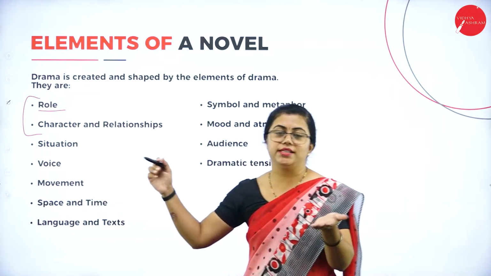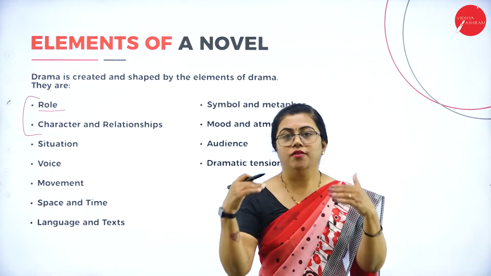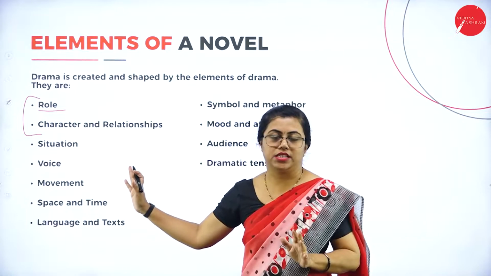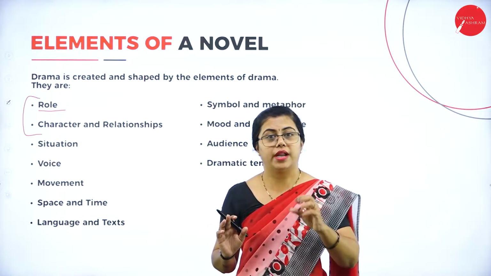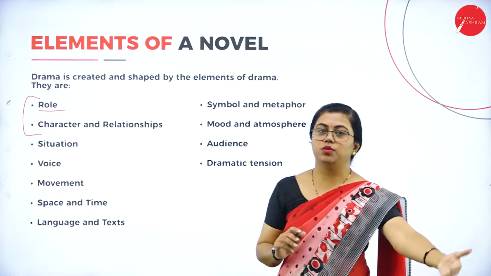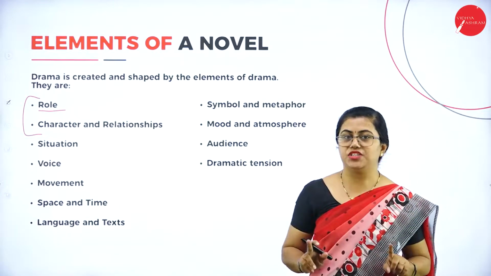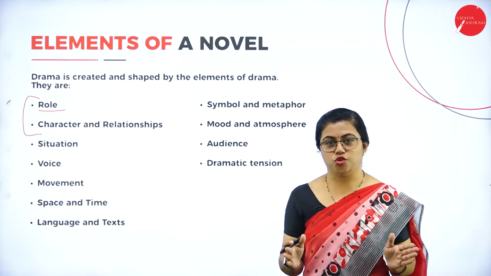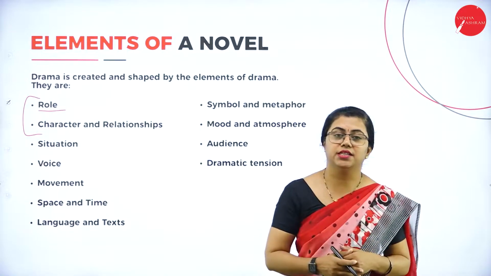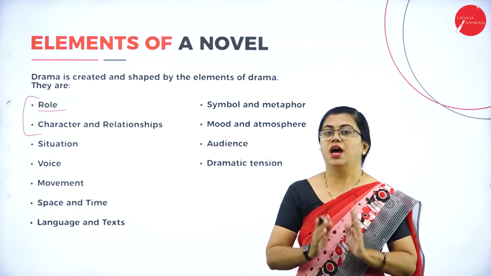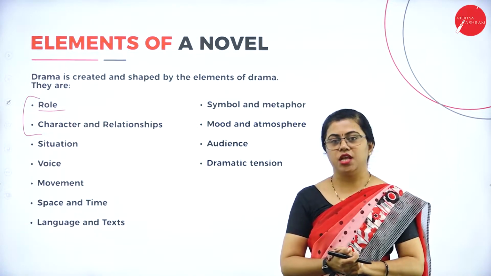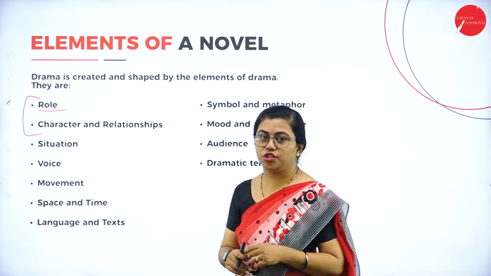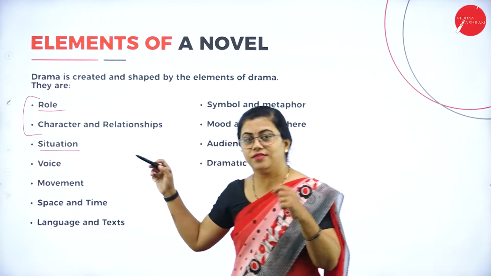As I told you in the character sketch we discussed before, the character is nothing but the person we are talking about. When you are writing a character sketch, it is important for you to write about the role also, how that person behaves with one person. So the first thing is you need to give the physical trait, that is how he or she appears. First you have to describe how that person appears physically, then you will go to the internal description, that is how mentally he behaves, how the relationship is with the other characters. So you will be talking with the view of the character you are describing. So that comes under character and relationship. And situation, as I told you, you have this description also.